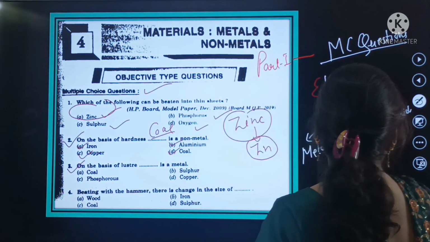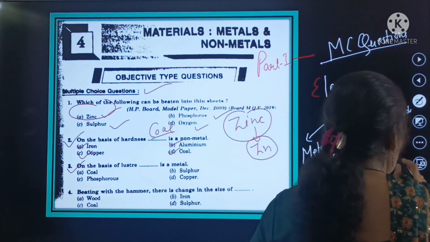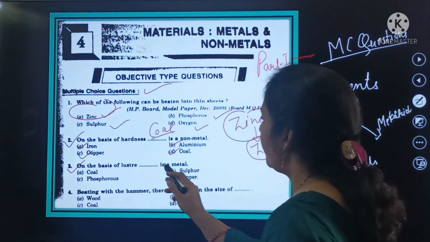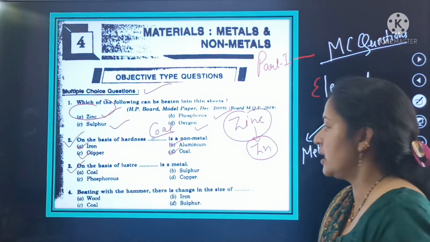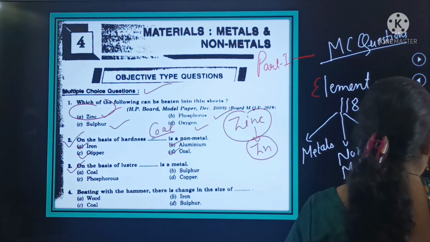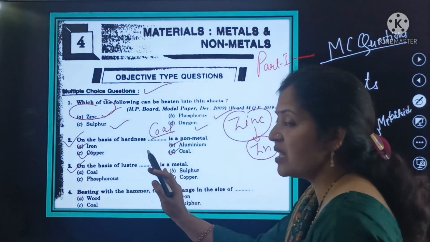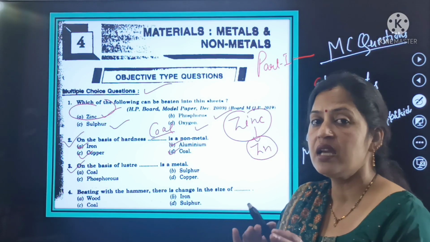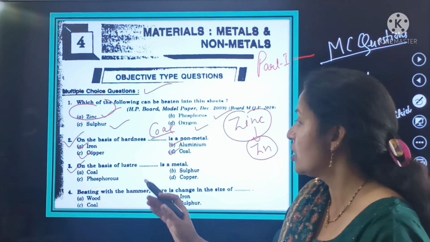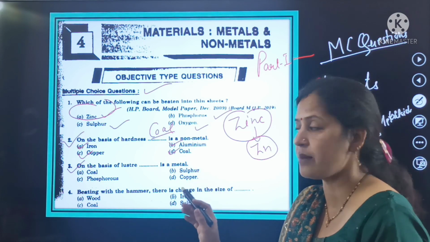Now shift to question number 3, and your question number 3 is, on the basis of luster, dash is a metal. If we look at luster, metals are lustrous, and metals have luster or a shiny appearance. So on the basis of luster, dash is a metal.